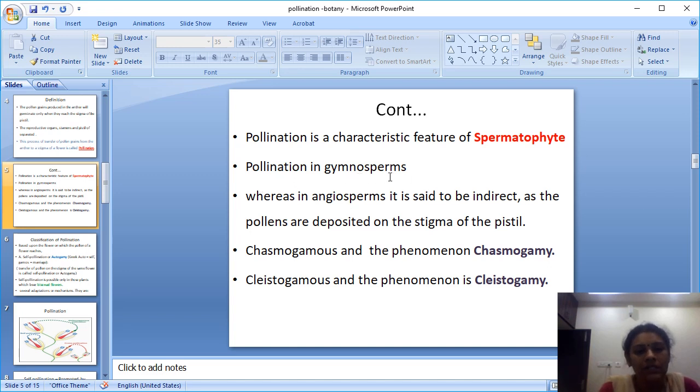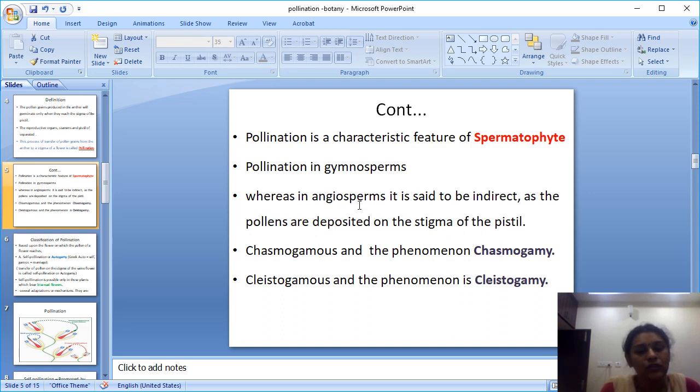Next, pollination in gymnosperms. It is very easy. All the pollen simply falls down onto the ovules, which are openly present in gymnosperm plants. But when you compare this with angiosperms, it is said to be indirect. Why? Because in flowers, pollen is deposited on the stigma of the pistil. In angiosperms it is somewhat more difficult.